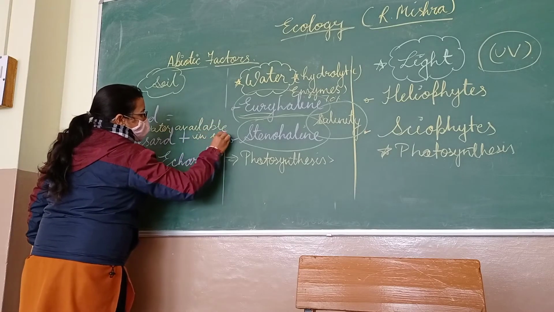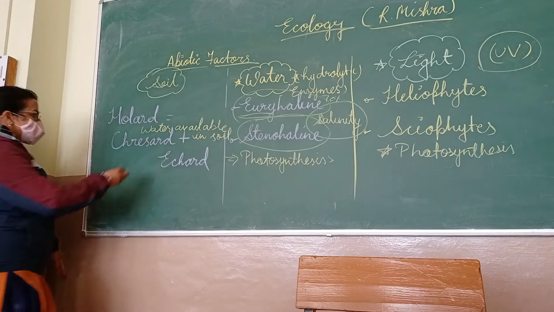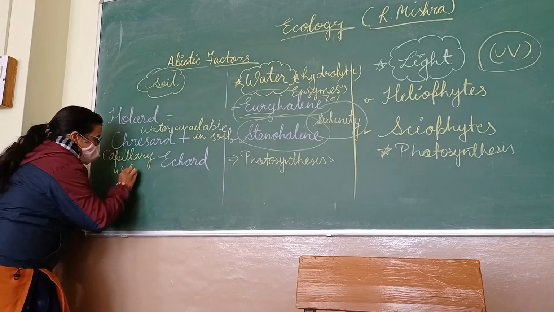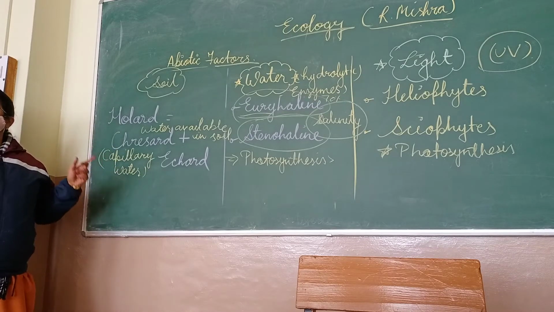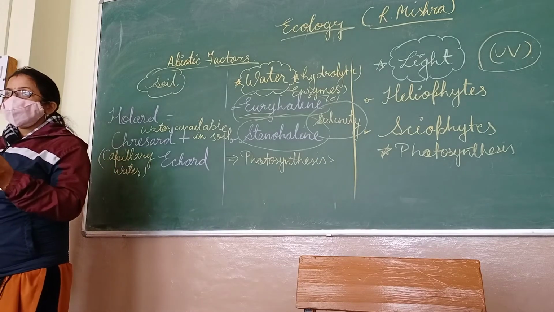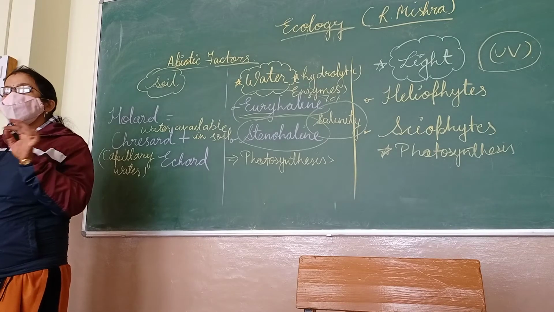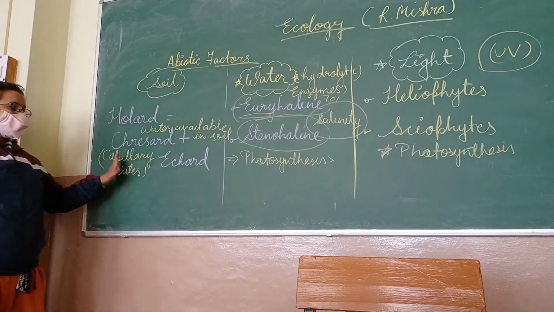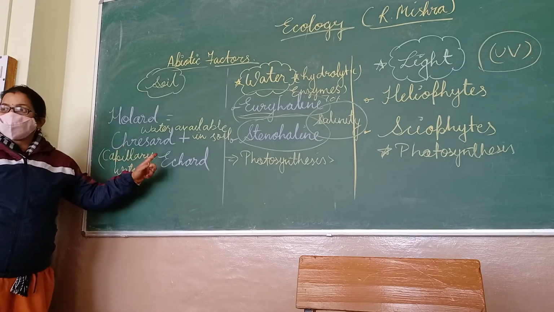Pollard: water available in soil is known as pollard. Okay, and cresard means capillary water, which is essential for plant growth. Plants generally absorb capillary water. What is capillary water? Capillary water means water which is present in a thin film of soil. The water that stays inside the soil particles is called capillary water. This capillary water is essential for plant growth, so water available for plants is known as cresard.